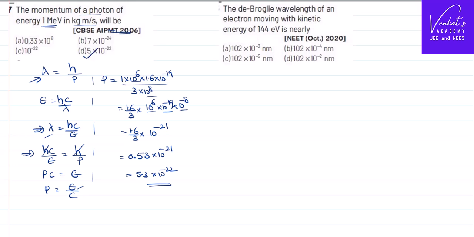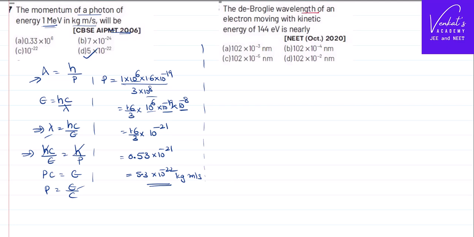But that 5.3 is not available in the options, so we have to choose the approximate answer. Momentum, so its units are kilogram meter per second. That's how we have to solve that problem. Let us see the other problem that is available now.